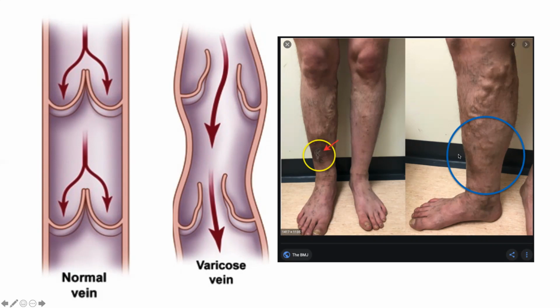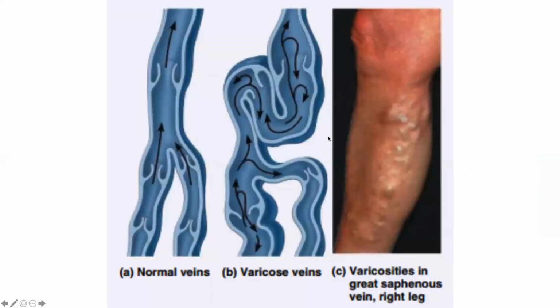So this is an example of the varicose vein, which are abnormally dilated, abnormally tortuous veins in the superficial venous system because of, let's say, valve incompetency in the veins. So I'm going to stop here soon. And this is the varicose vein.